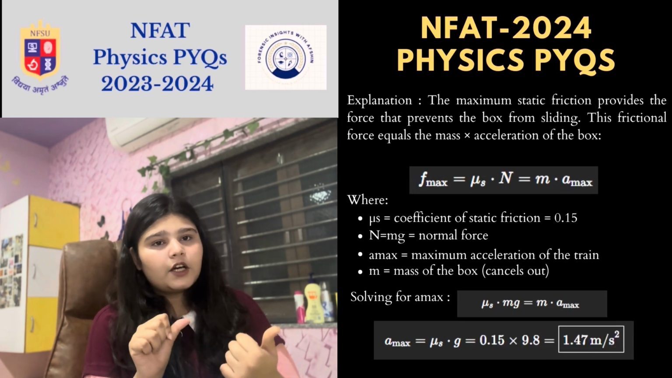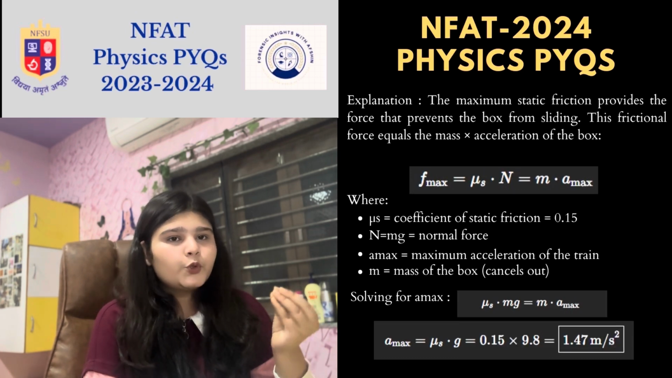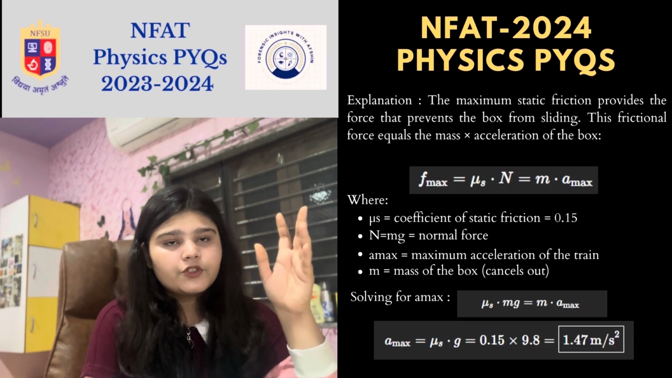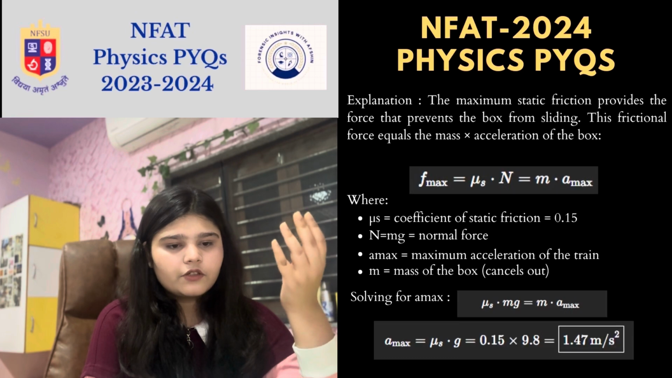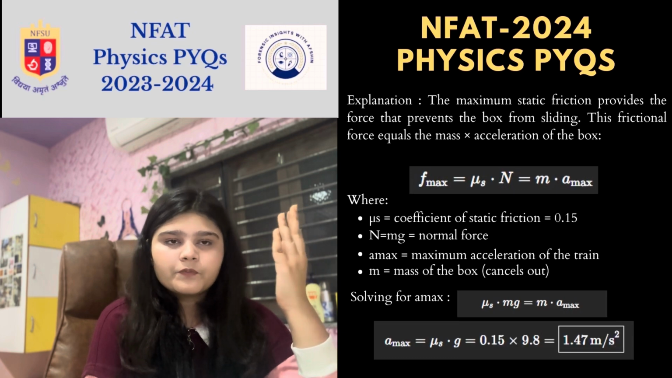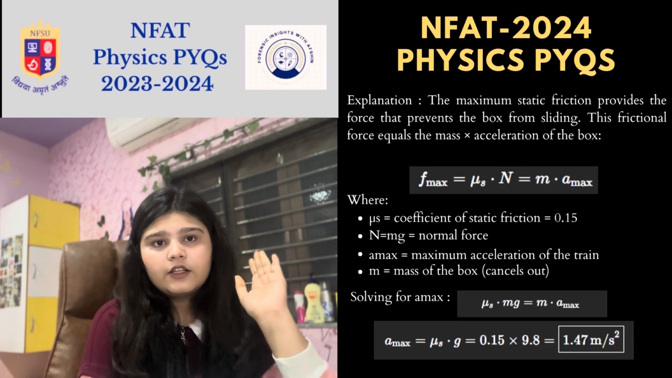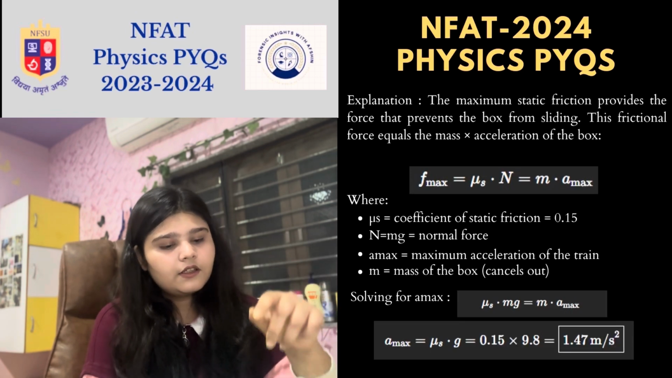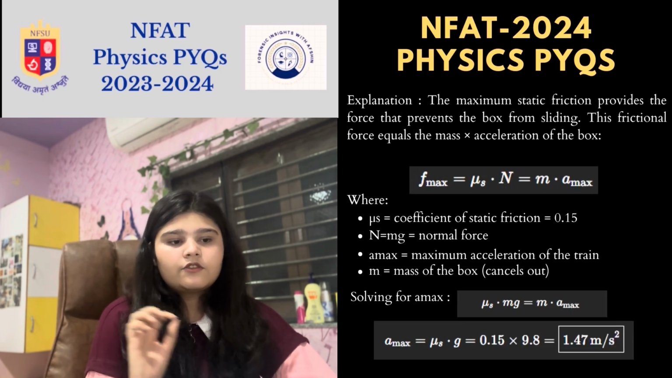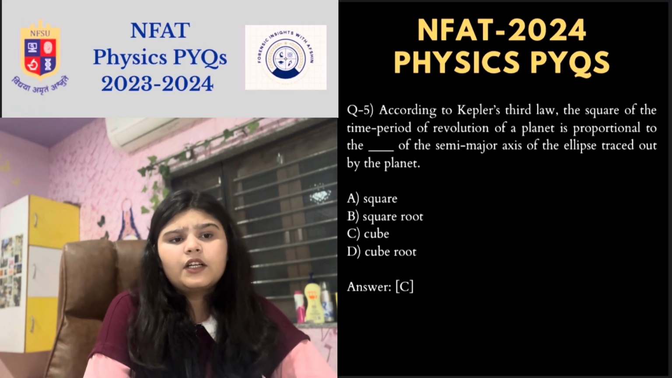So as you can see the formula on the screen, mu s is the coefficient of static friction, and it equals mg into normal force. A max is the maximum acceleration of the train, which we have to find, and m is equal to the mass of the box. Now according to the formula which you can already see on the screen, you can put in the values and we'll get the value for maximum acceleration of the train, so 1.47 meter per second square is the correct answer. Next is according to Kepler's third law.